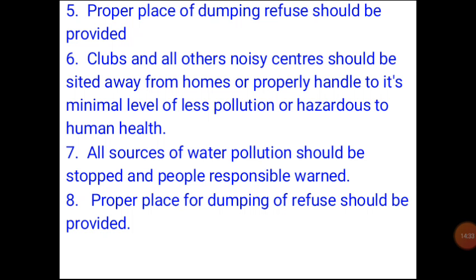Number seven is that all sources of water pollution should be stopped and people responsible should be warned. That is, people responsible for polluting water through channels set from their company, factory or houses should be warned not to do that, and those things should stop immediately.